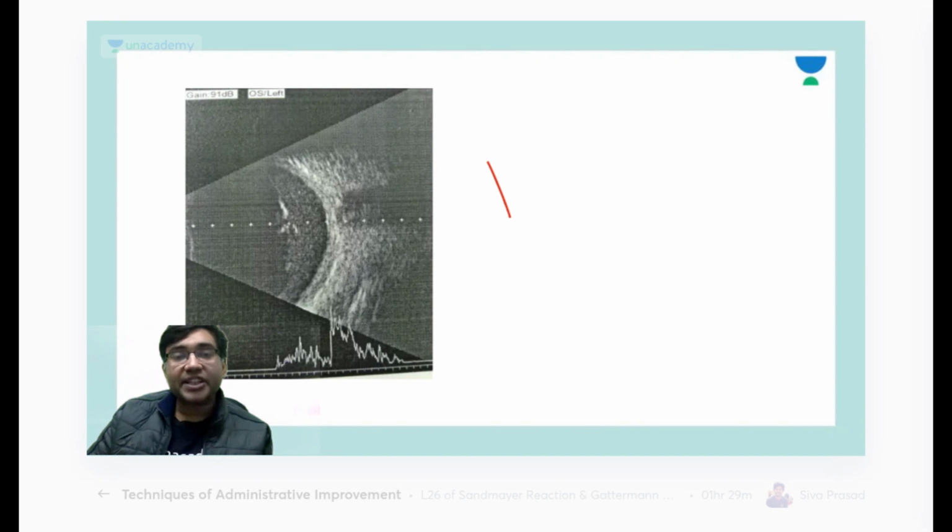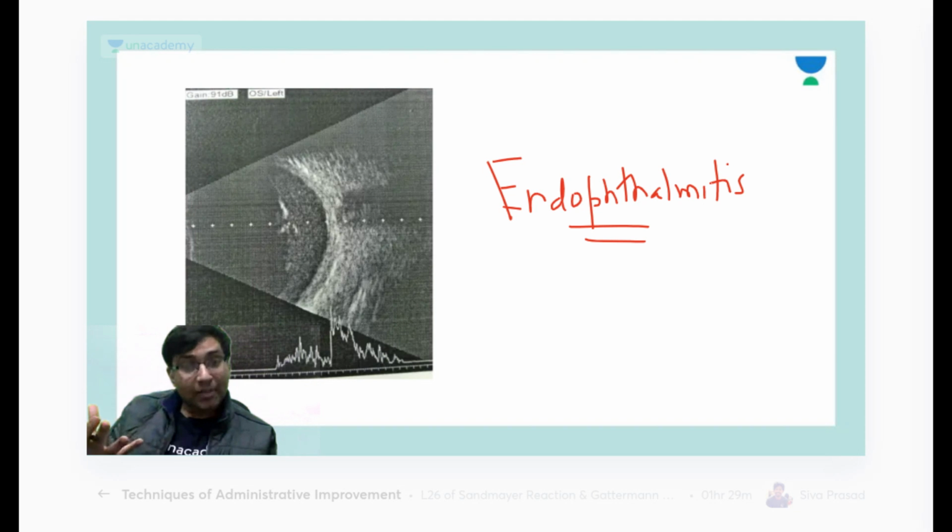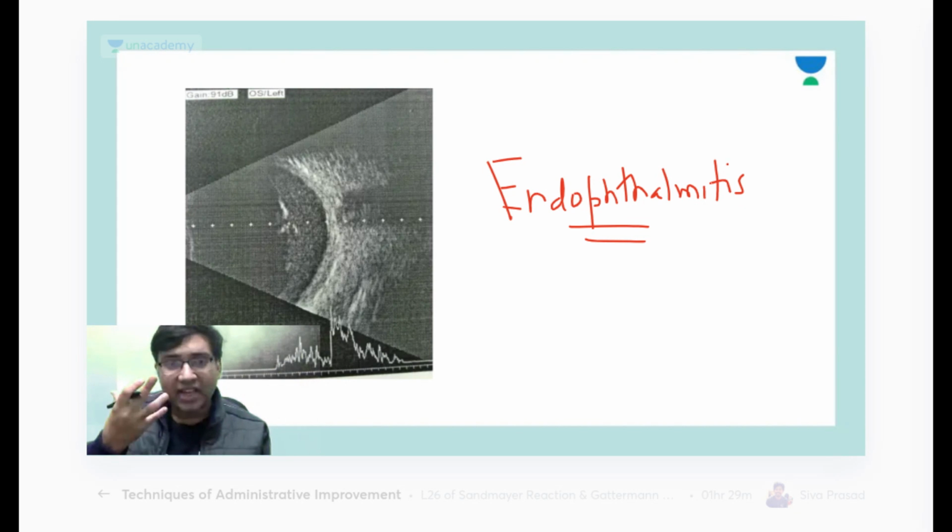This is a patient of endophthalmitis. This patient may have a vitreous hemorrhage as well. So how to differentiate endophthalmitis and vitreous hemorrhage? You must be having some clinical hints also, because in endophthalmitis you may have redness, pain, watering of the eye, but not in vitreous hemorrhage.